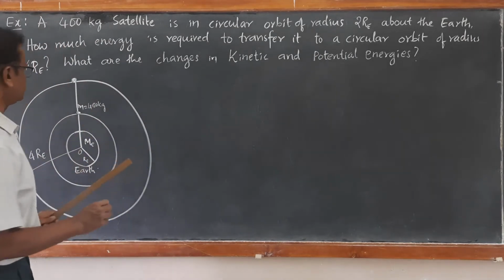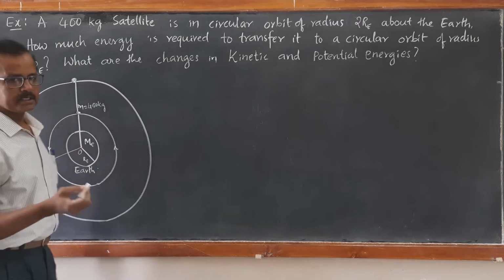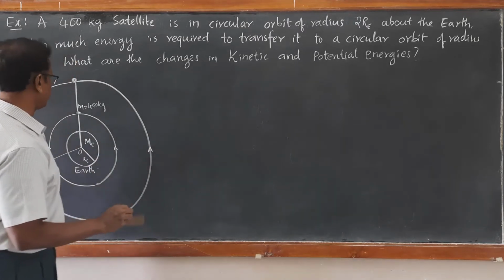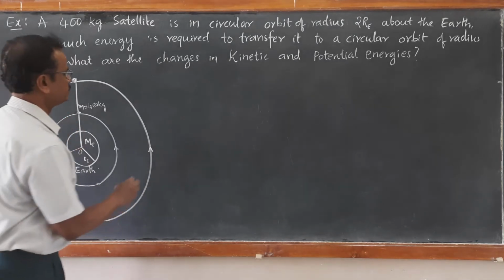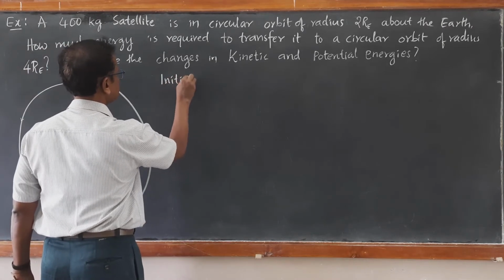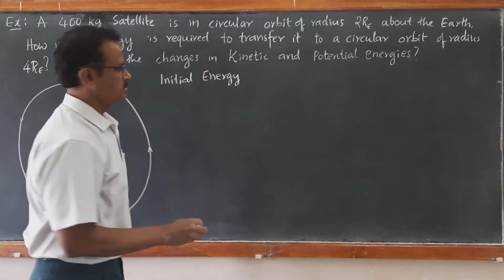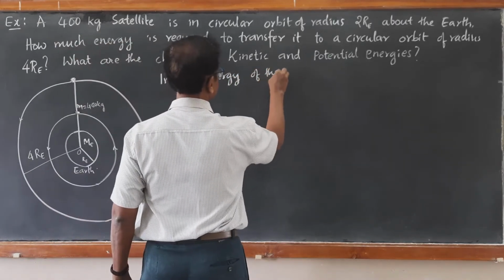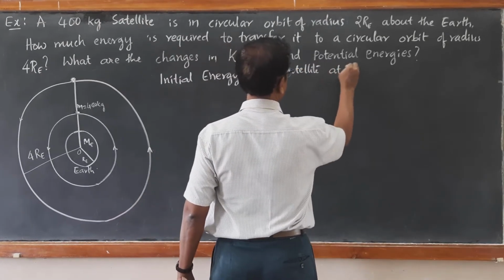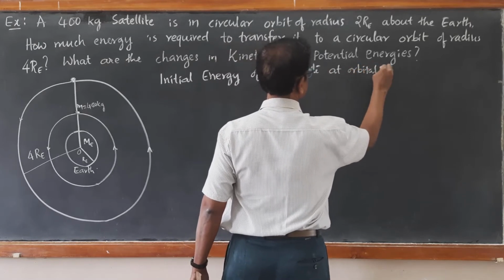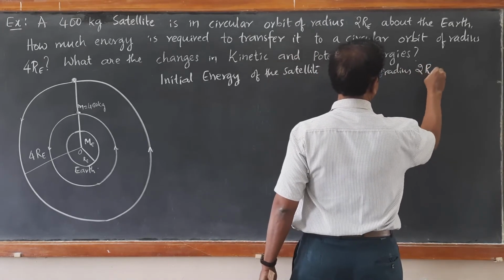So we need to consider the energy equations which we have just now discussed. First we will write what is the energy of the satellite when it is at an orbital radius of 2RE. Initial mechanical energy of the satellite at orbital radius 2RE.